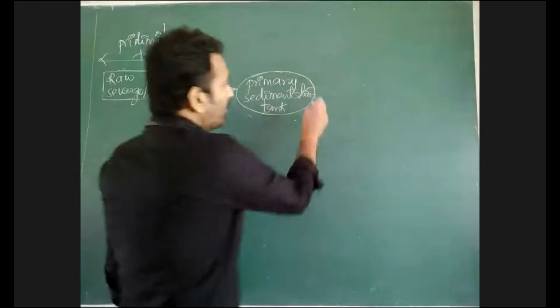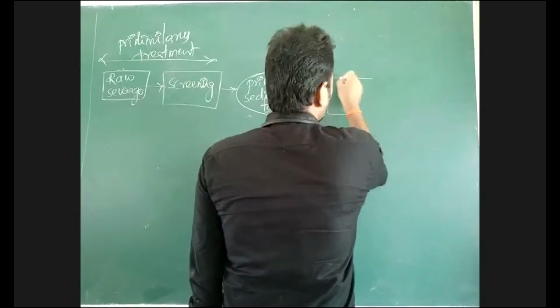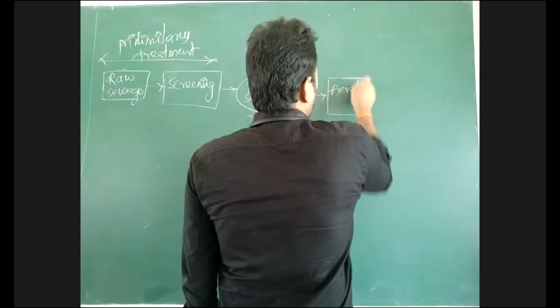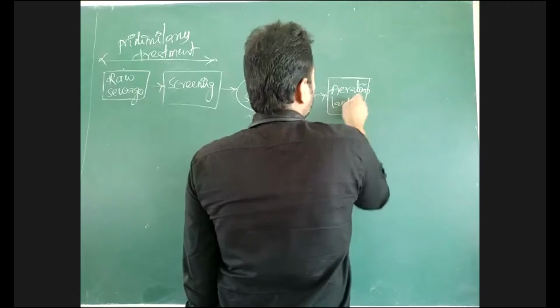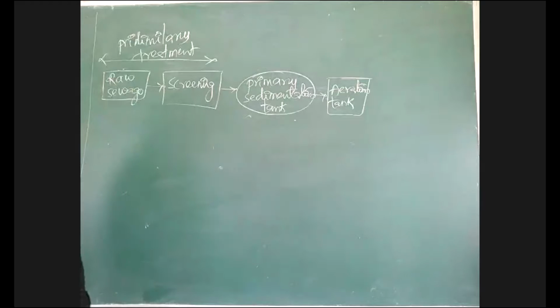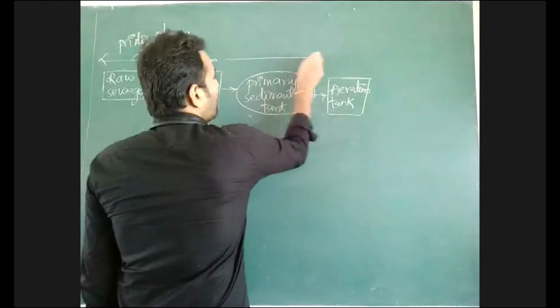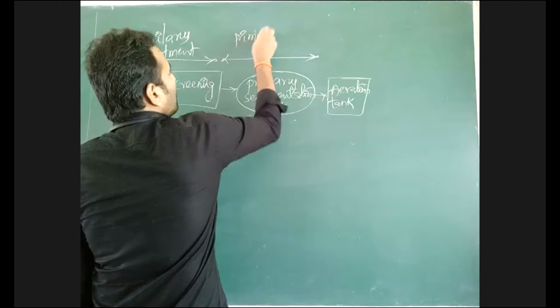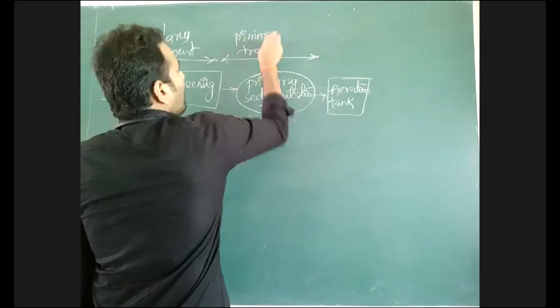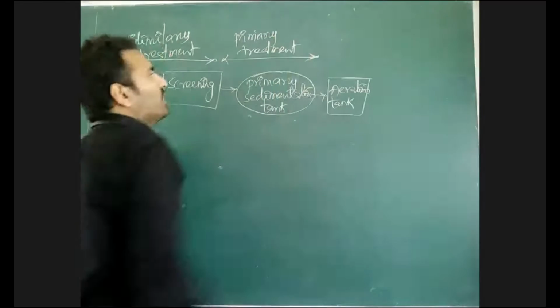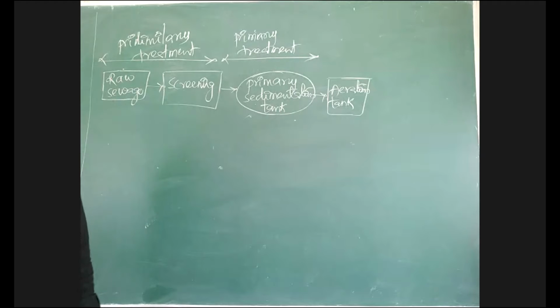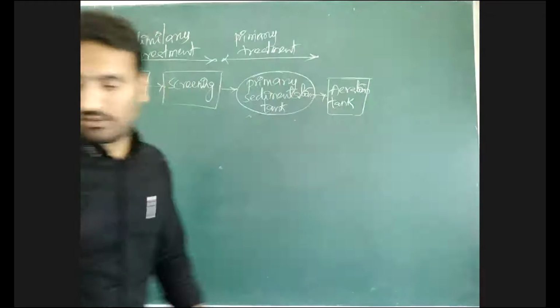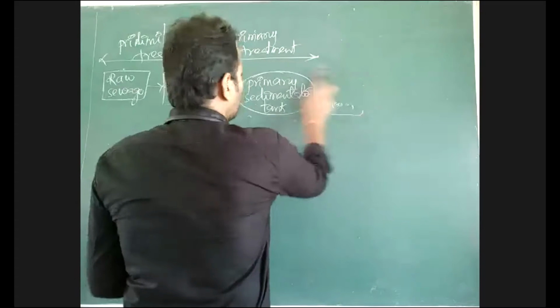Then it is passed to the aeration tank, where oxygen is added. In the primary sedimentation tank, there is removal of floating debris and removal of the solids. That we call the primary treatment. For secondary treatment, I think space is not enough.